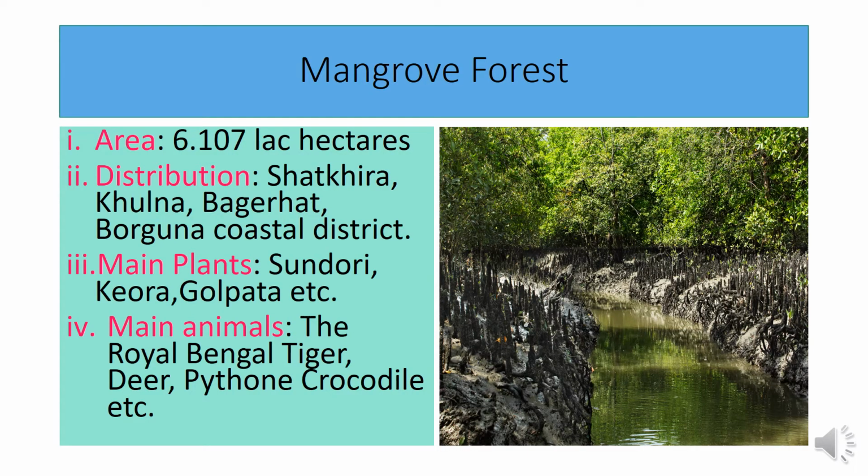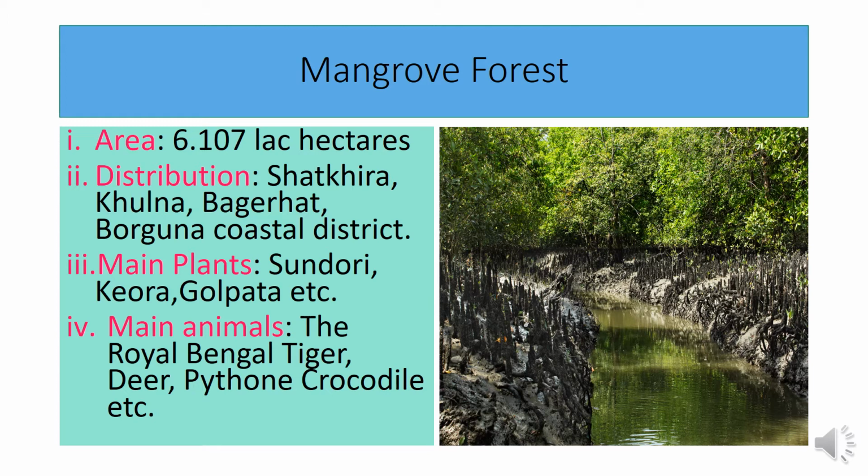Mangrove forest. Mangrove forest is the forest which mostly stays submerged in saline water. The mangrove forest in our country is found in the coastal areas in the districts of Satkhira, Khulna, Bagerhat, Barguna. Sundarban is the only mangrove forest of Bangladesh, and it is our natural heritage, an international heritage. In fact, Sundarban is the largest mangrove forest of the world.